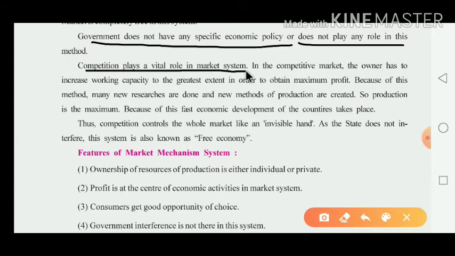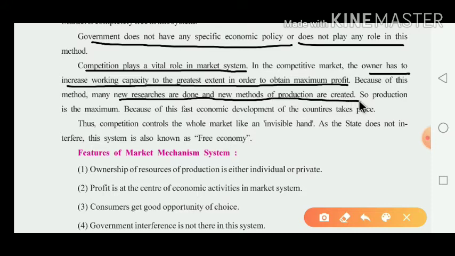Now what happened there? In this market system, here the capitalist system, you have to see that the huge competition plays the important role. In this competitive market, the owner has to increase their working capacity to a great extent in order to obtain the maximum profit. Now what happened there, dear children? Here the owner of the industry tries to increase their working capacity through which they gain their maximum profit. Because of this method, many new researches are done and new methods of production are created.